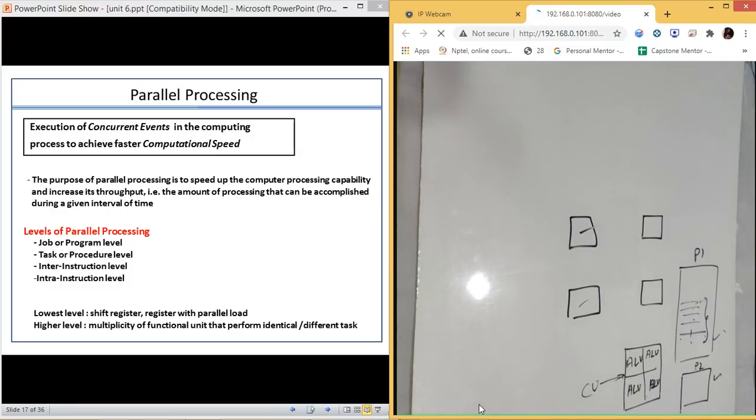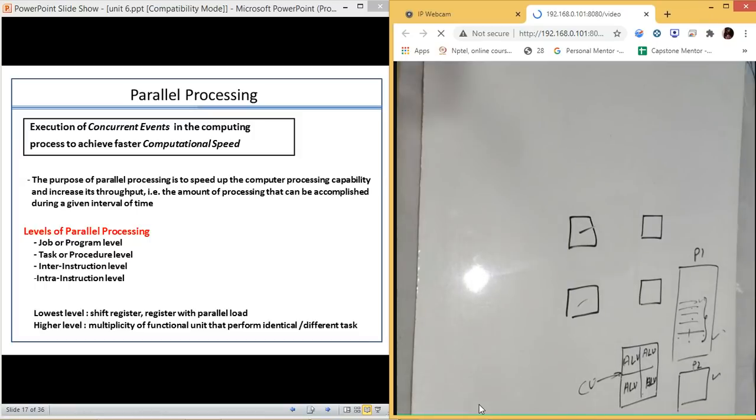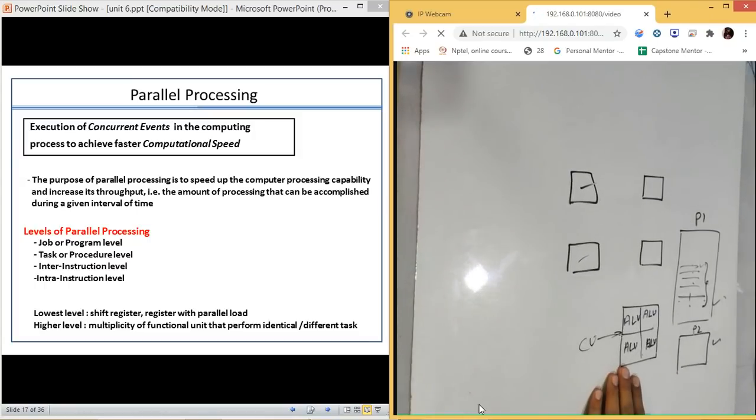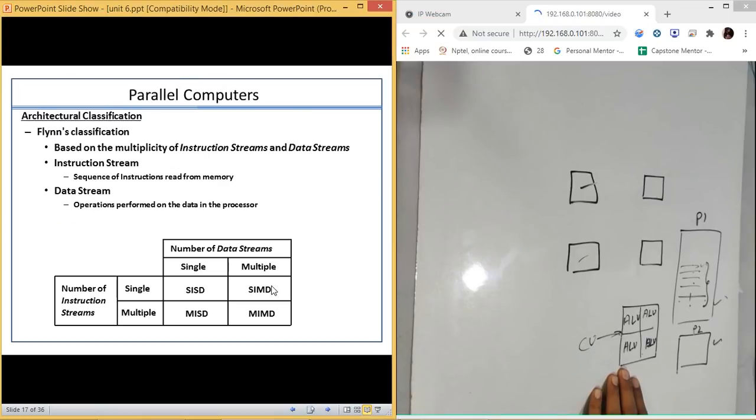There are different architectures of parallelism, that is, how you can achieve the different levels of parallelism. So we have different structures of systems. We will discuss that in our next slides.